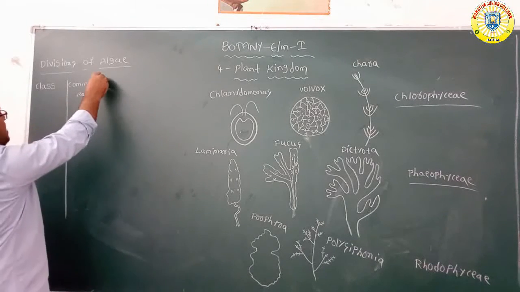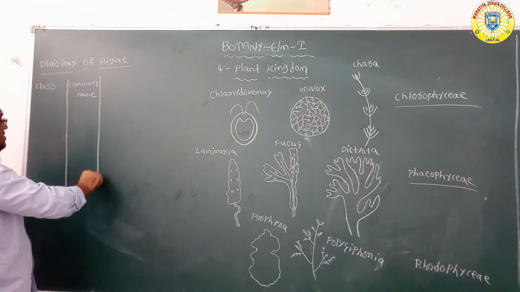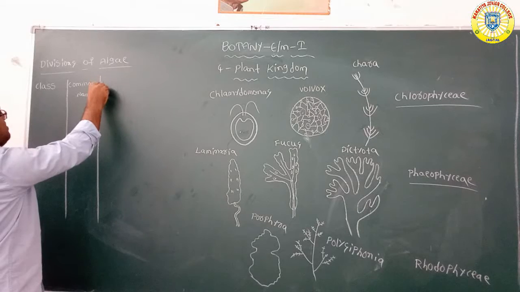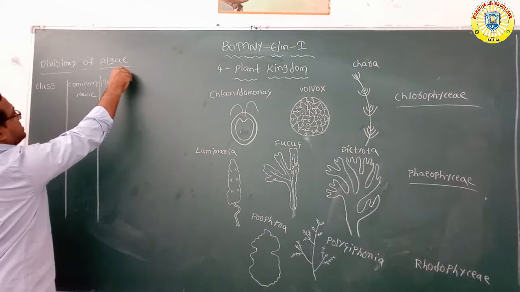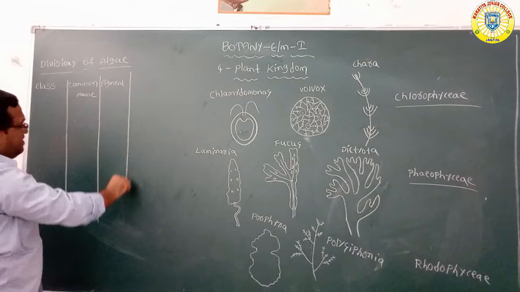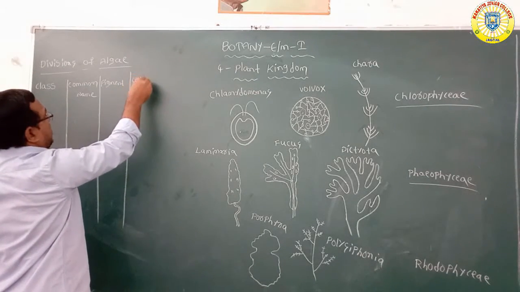Common name after pigment, what type of pigment is there. Pigment after, what is the cell wall?